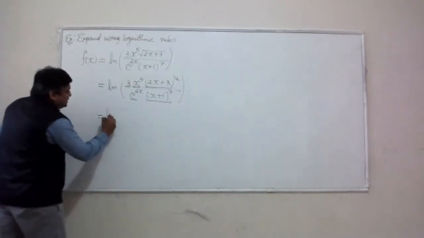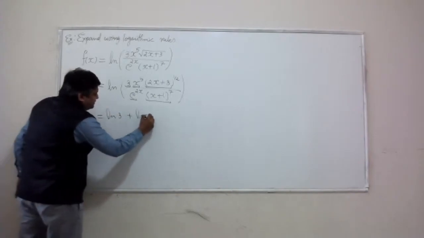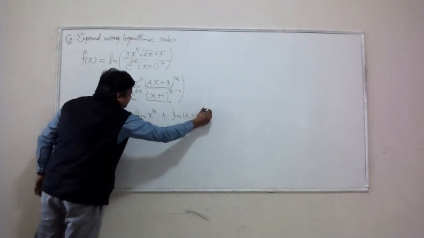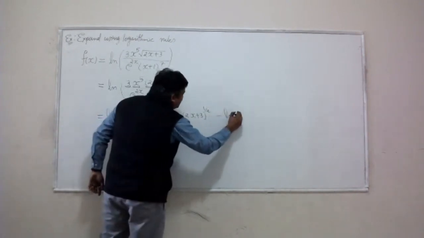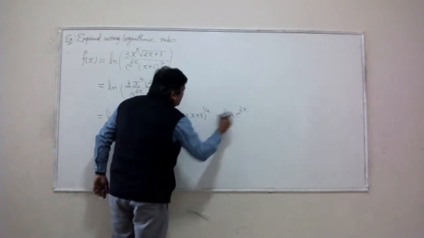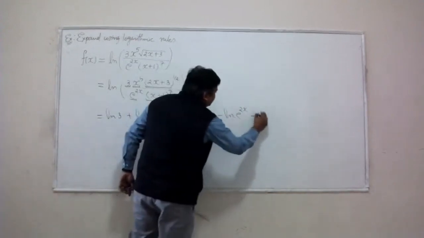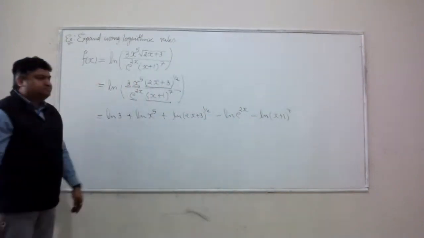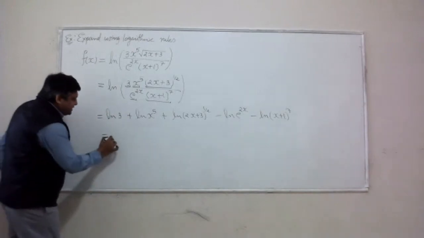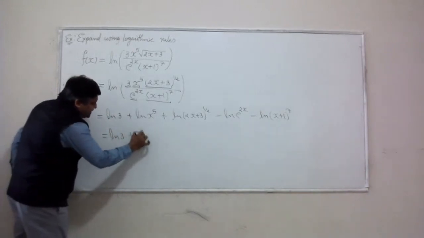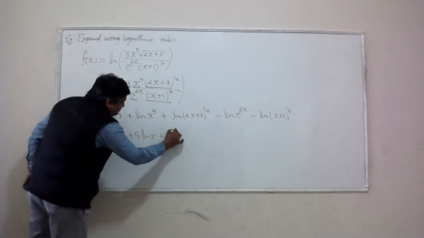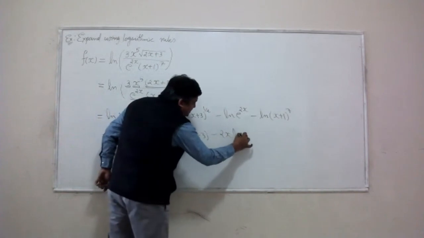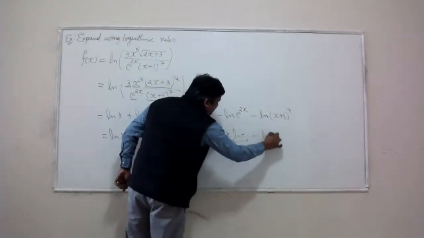Let's break it down. Natural log of the first factor in the top, natural log of the second factor in the top, natural log of the third factor in the top. The ones in the denominator will show up with the negative sign, right? So natural log of the fourth factor will have a negative sign. Natural log of the fifth factor will also have a negative sign. Now, shift the powers to the front. Log 3 plus 5 log x plus half log 2x plus 3 minus 2x log e. Remember, log e is 1.